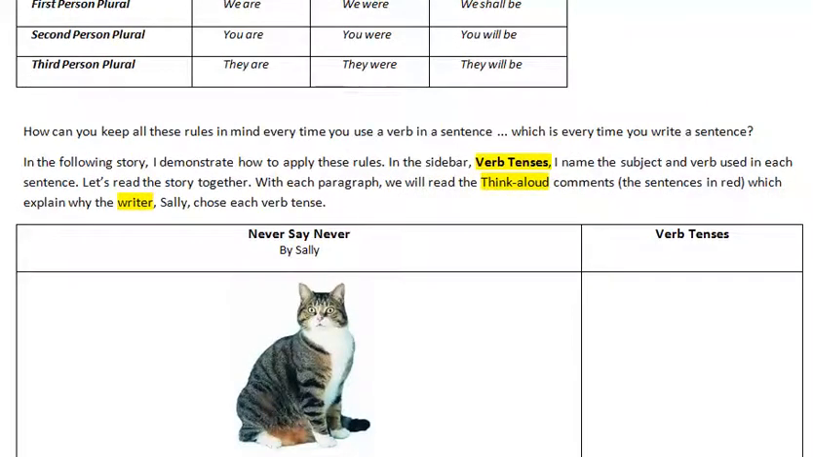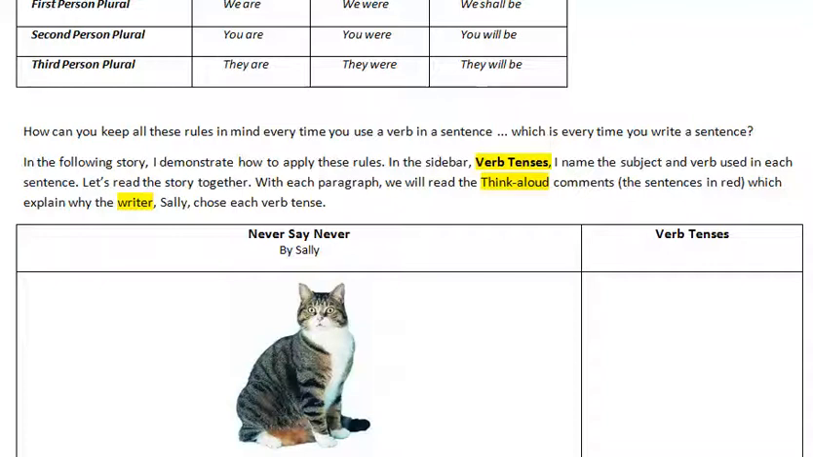How can you keep all these rules in mind every time you use a verb in a sentence, which is every time you write a sentence? In the following story, I demonstrate how to apply these rules. In the sidebar, verb tenses, I named the subject and the verb used in each sentence. Let's read the story together.